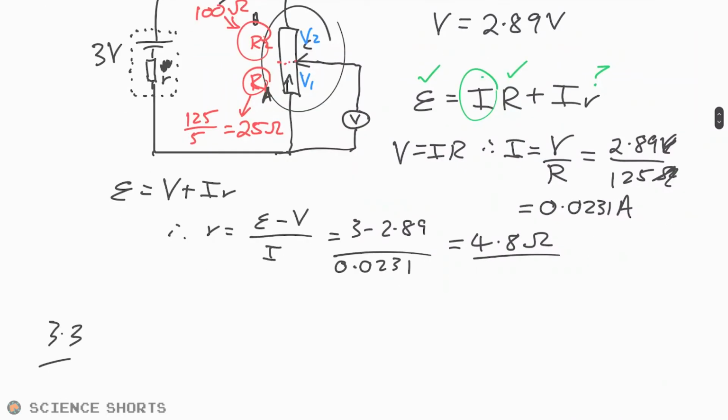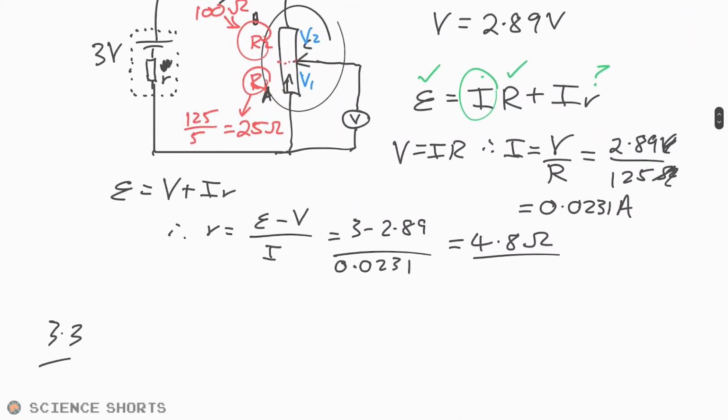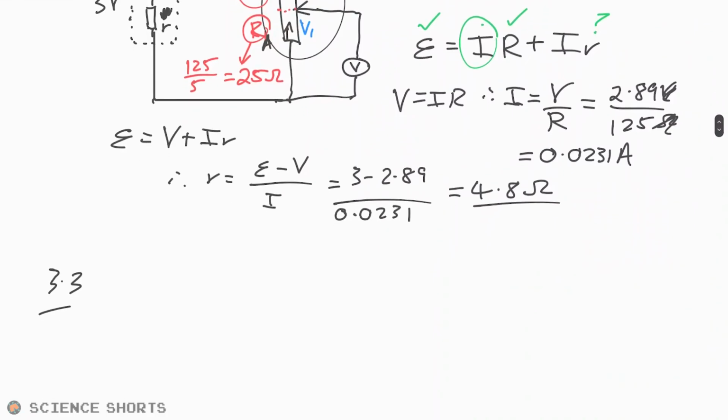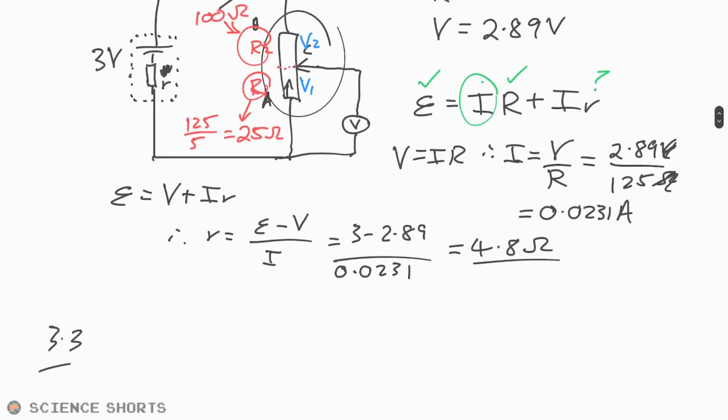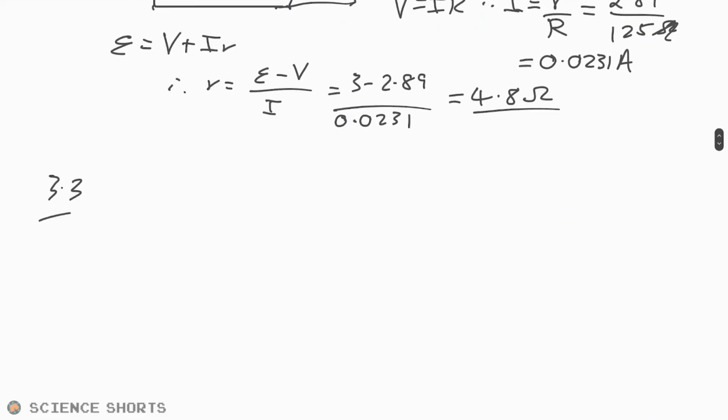Because the current is going to be the same, because the current is going through all of the resistor there. So it seems like a complicated question, but it isn't, because we're just doing the same thing. Can we not just say V equals IR? Is it as simple as that? So it's just going to be our same current, because nothing else has changed. We're just measuring a different amount of PD over a different amount of resistance.